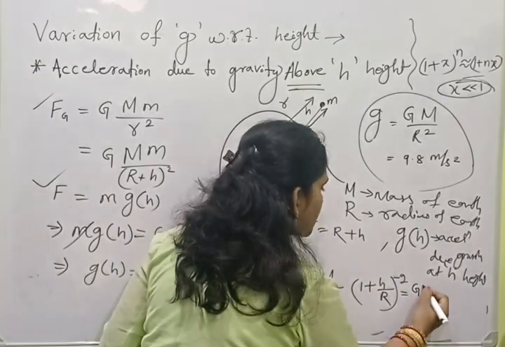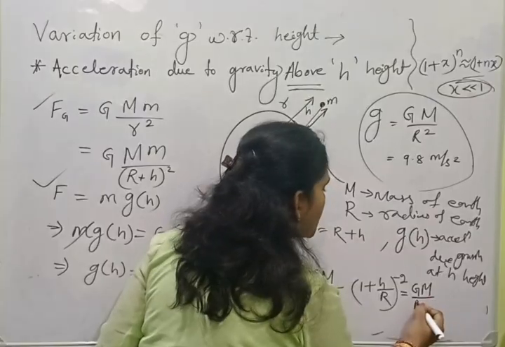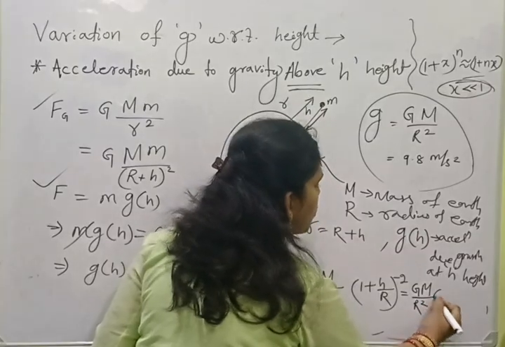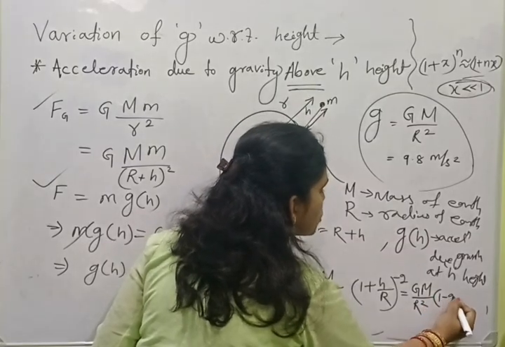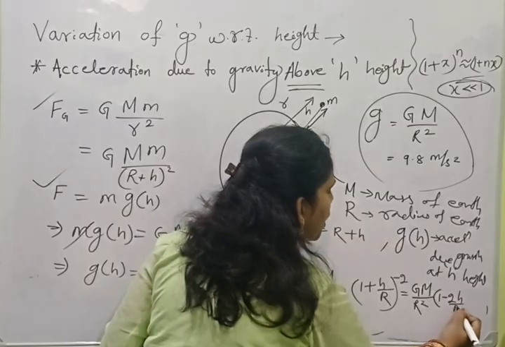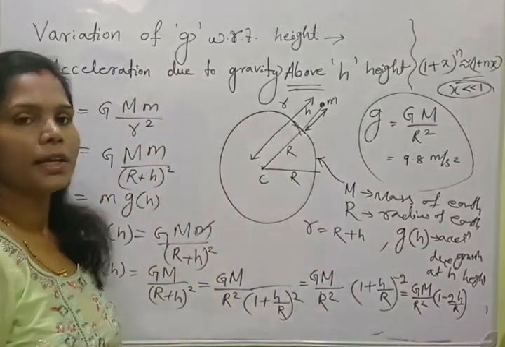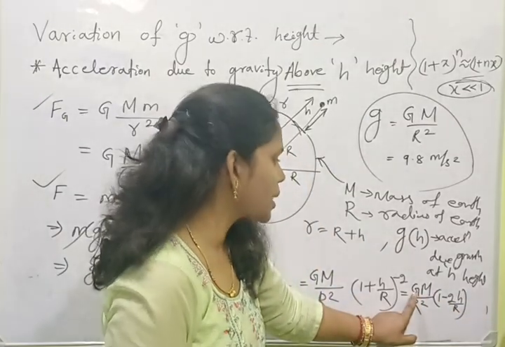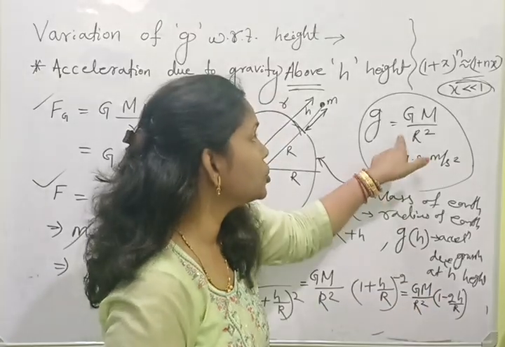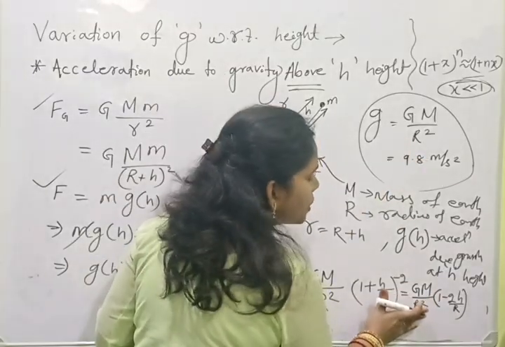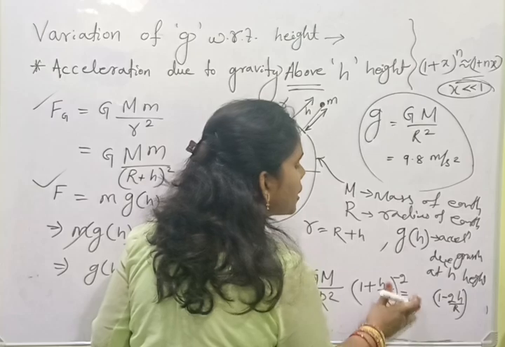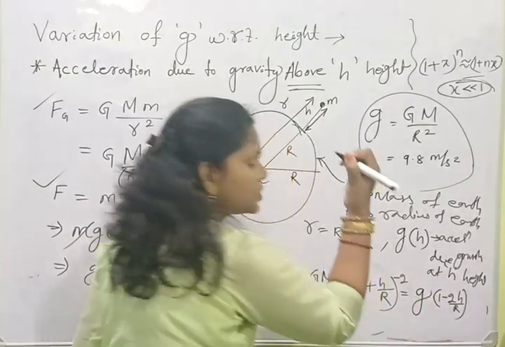So capital G capital M by R square into (1 minus 2h by R). This is the final expression, and capital G capital M by R square is small g. So in place of this we may write small g.